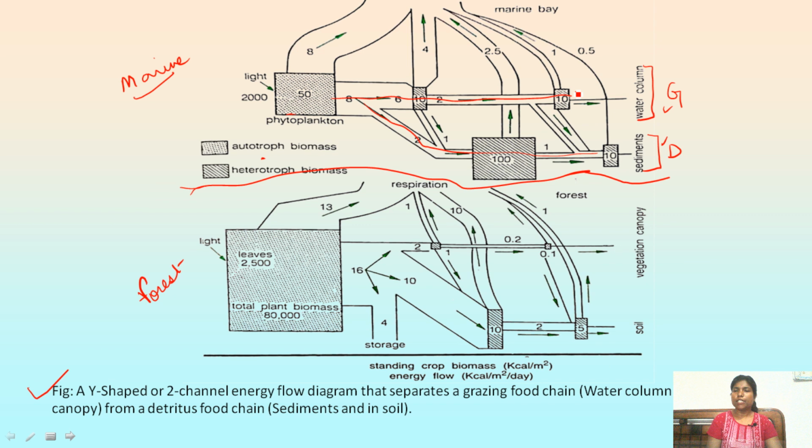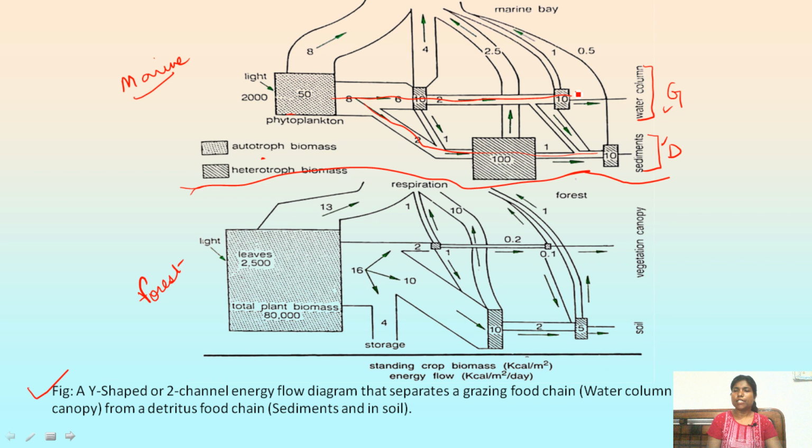Similarly, in forest ecosystem, you will see this is the grazing food chain. So the vegetation canopy has the grazing food chain and the soil has the detritus food chain. Here at the end of the grazing food chain, you will find 10% of the energy is available. But in the detritus food chain, you will see 50% of the energy is available, if you consider it with reference to the successive trophic level, right?